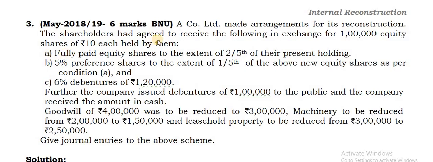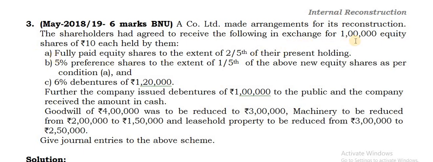Consider this question number 3. A company limited made arrangements for its reconstruction. The shareholders had agreed to receive the following in exchange for 1 lakh equity shares of rupees 10 each held by them. 1 lakh into 10 each, that gives you 10 lakhs. So totally 10 lakhs equity share capital is there, out of which the following amounts are being received by them.